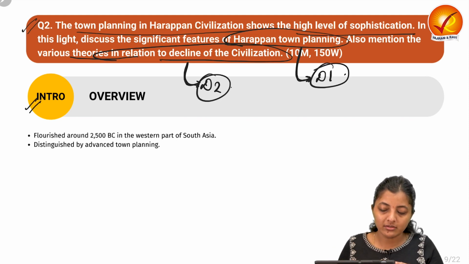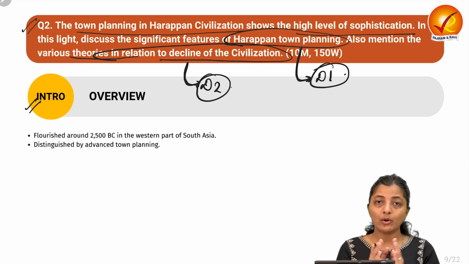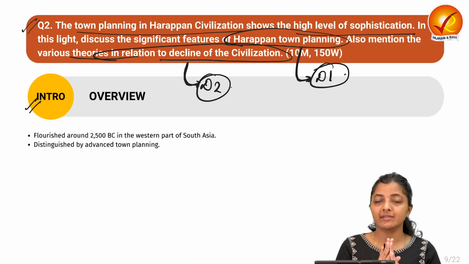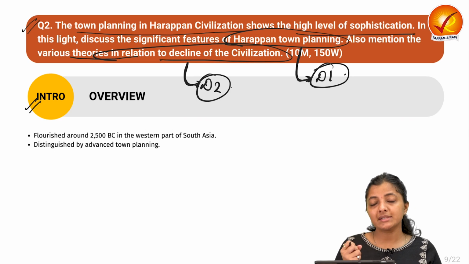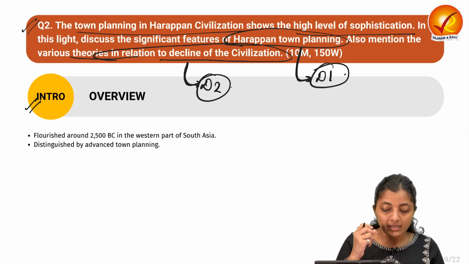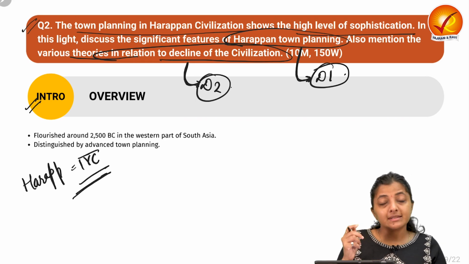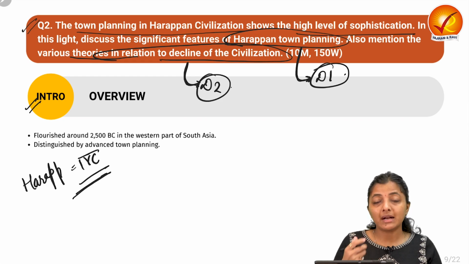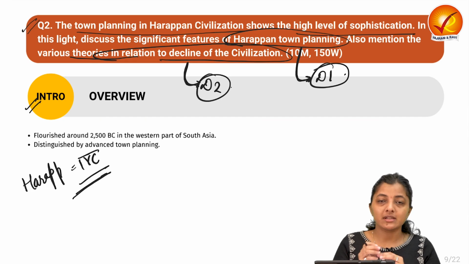So in the introduction, you can write some background or facts about the Indus Valley civilization or the Harappan civilization. You can write that the Harappan civilization, also known as the Indus Valley civilization, stands as a testament to the remarkable achievements of one of the world's oldest urban centers.